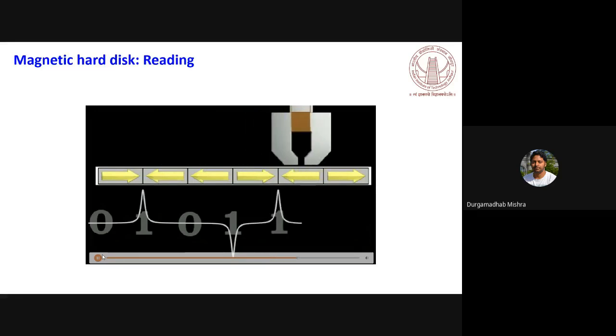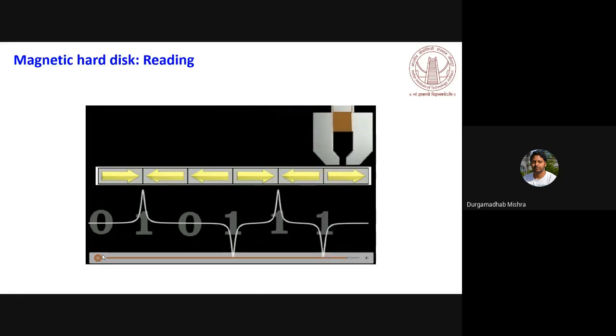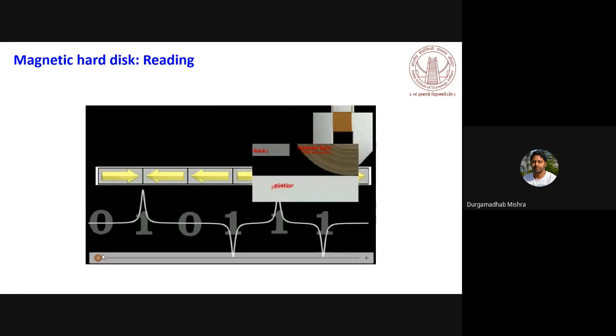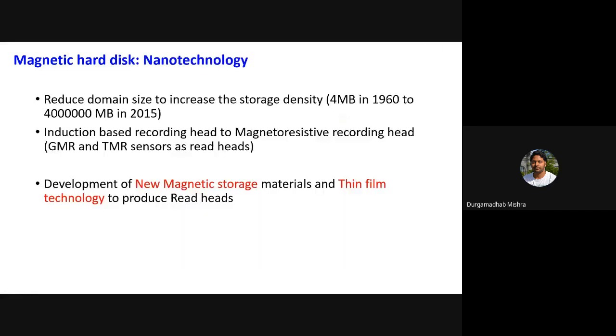So what is the sensor? The properties of the magnetoresistive sensor that is used will decide how sensitive you are to this signal. There was a question yesterday from Ronak, how nanotechnology is really used in these storage devices.